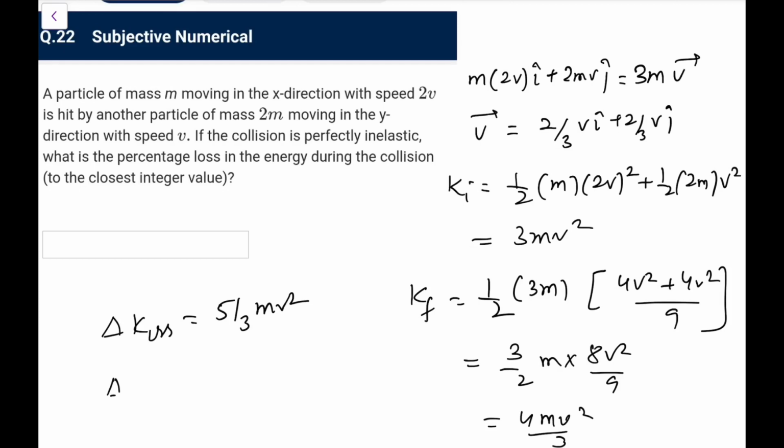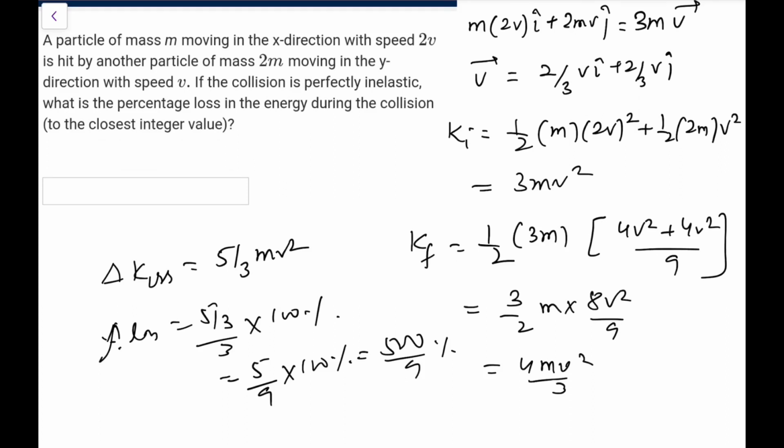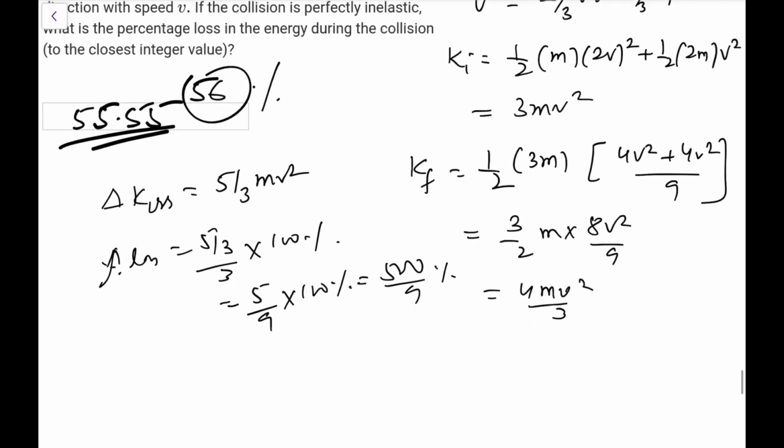So percentage loss would be 5 by 3 upon 3, into 100%, that is 5 by 9 into 100%, 500 by 9. So 500 by 9, 9 5s are 45. Now you are left with 5, and this would be again 50, that is 5, 55.555. So the closest integer would be 56. So it would be 56. That would be my answer in this case.